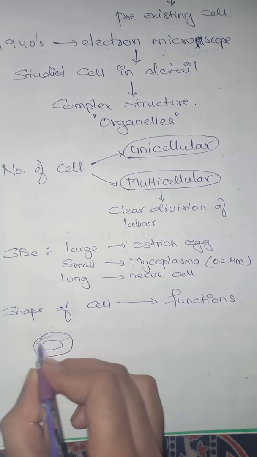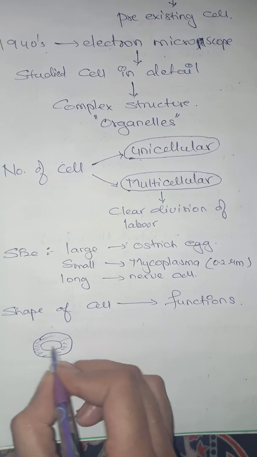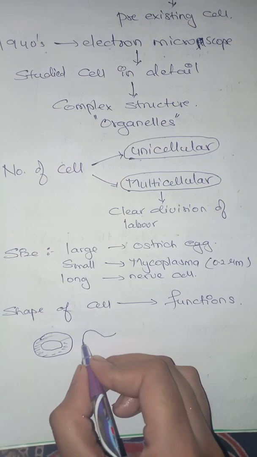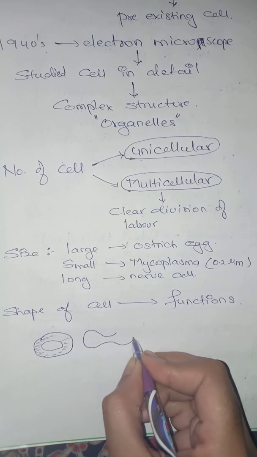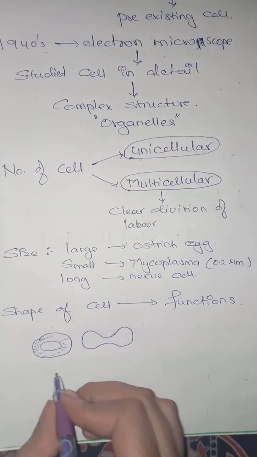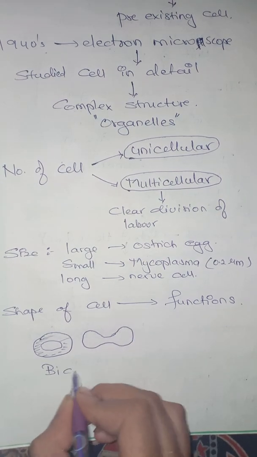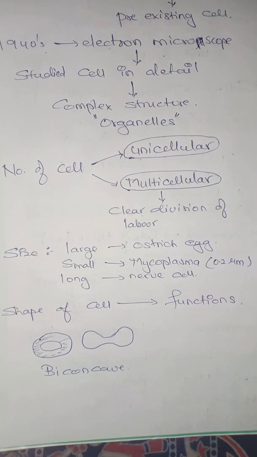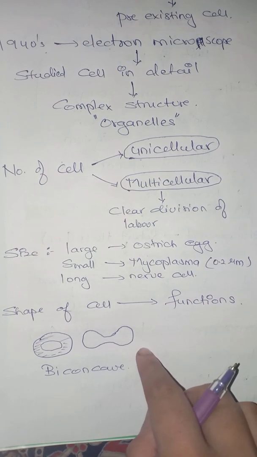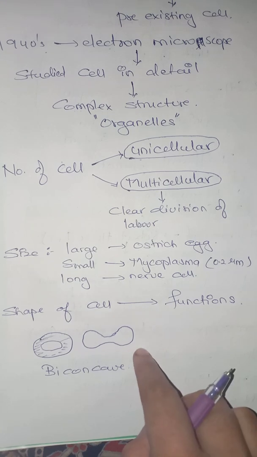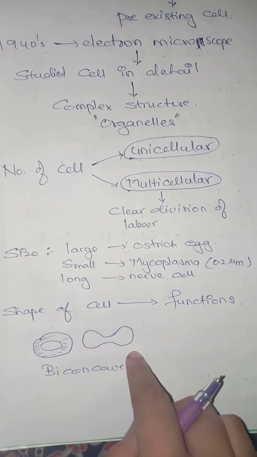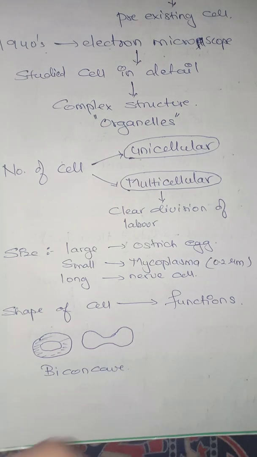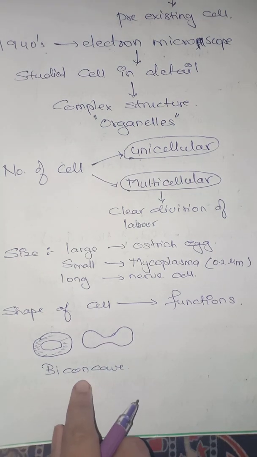This portion of the RBCs is thicker, whereas the middle portion is thinner. And when we see them in the cross section, they are of dumbbell shape. They are called biconcave. They do not have a nucleus. They do not have mitochondria. And this is so that they can carry more and more oxygen.